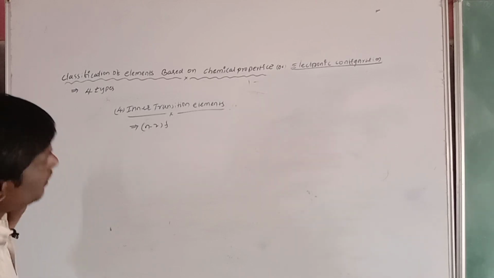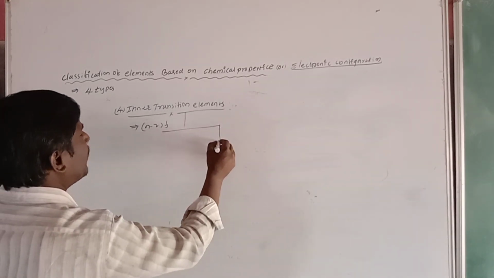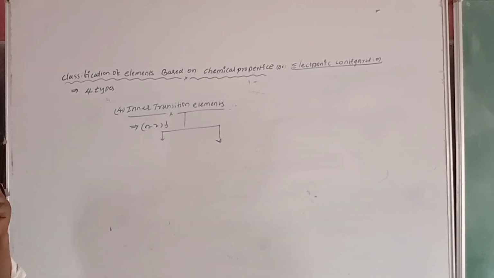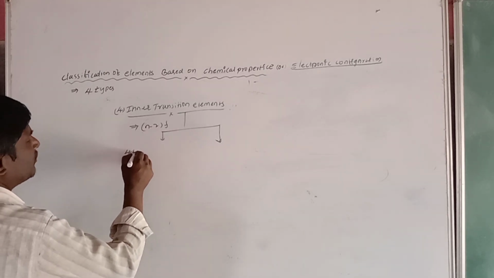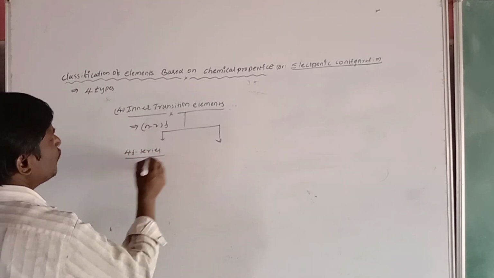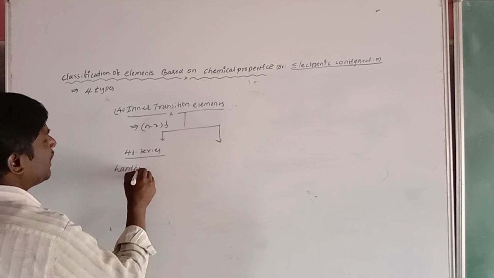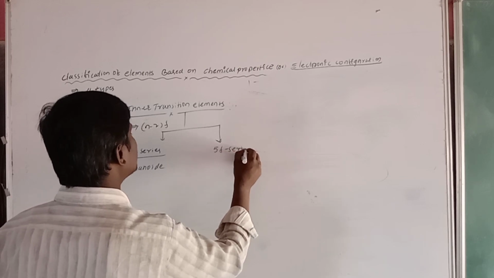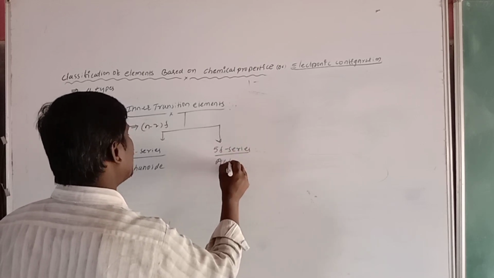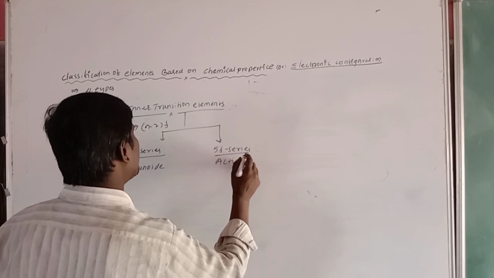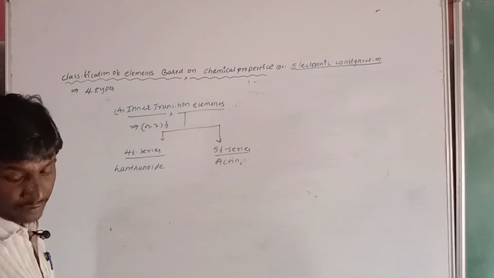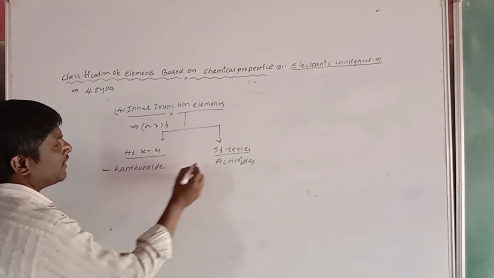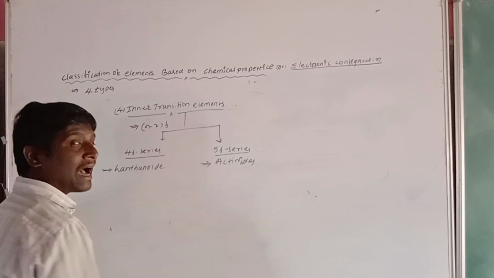Now, observe, these inner transition elements are classified into two types. What are they? Already we know, the 4f series is called the lanthanoids, and the 5f series is called the actinoids. Lanthanoids and actinoids, lanthanides and actinides. What are the lanthanoids? What are the actinides?